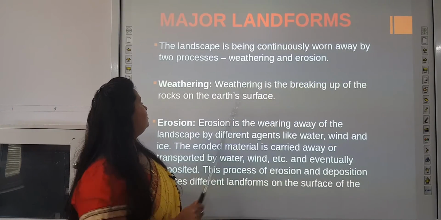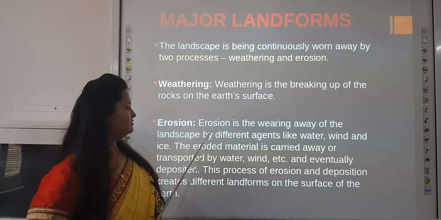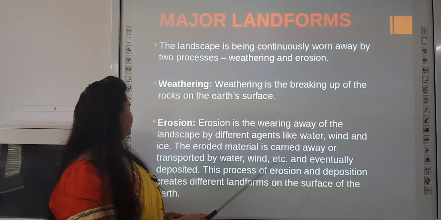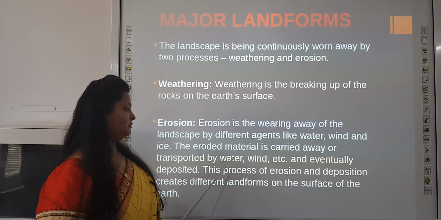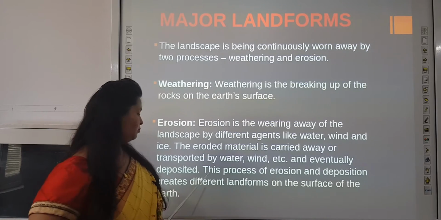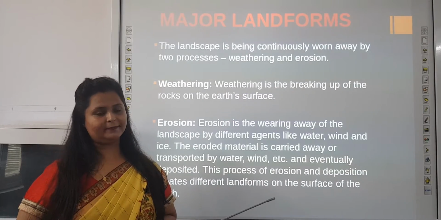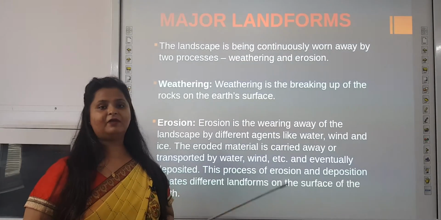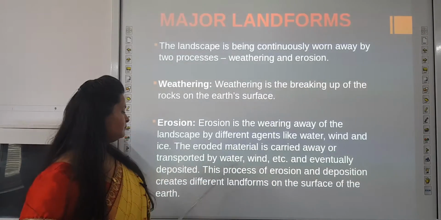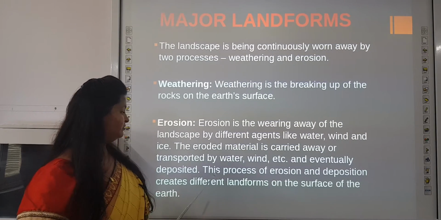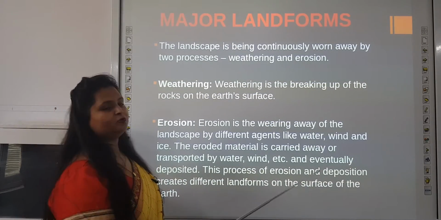Weathering is the breaking up of the rocks on the earth's surface. Erosion is the wearing away of the landscape by different agents like water, wind and ice. The eroded material is carried away or transported by water, wind, etc. and eventually deposited. So, the things which are getting eroded away, for example, rock, sand, silt, clay, sediments, when they are getting eroded away, there will come a time when they have to get deposited. That is known as deposition. This process of erosion and deposition creates different landforms on the surface of the earth. I hope the difference between erosion and deposition is clear.